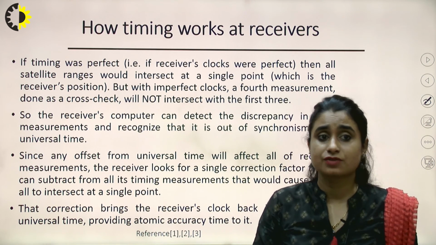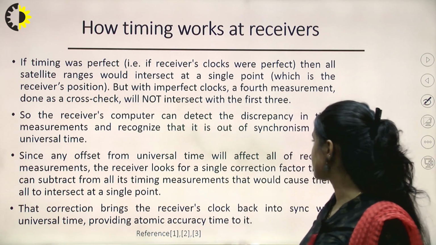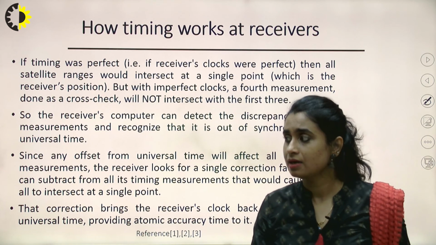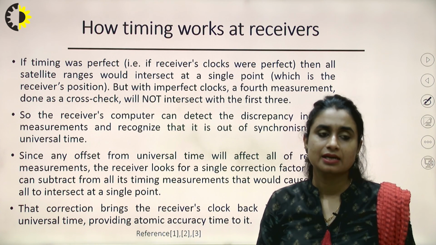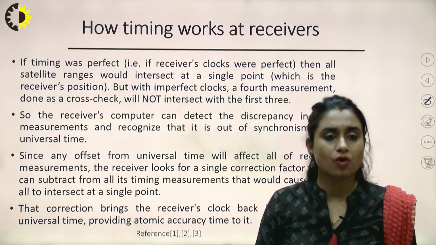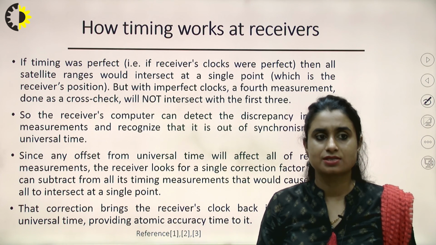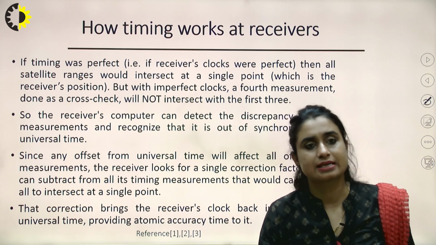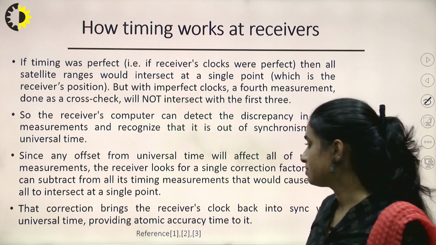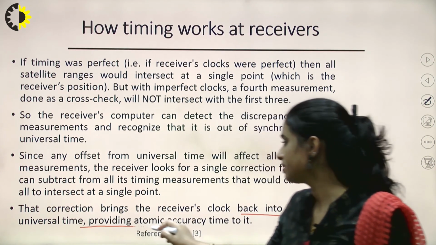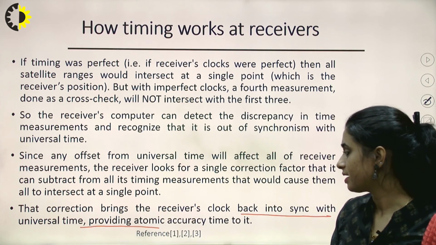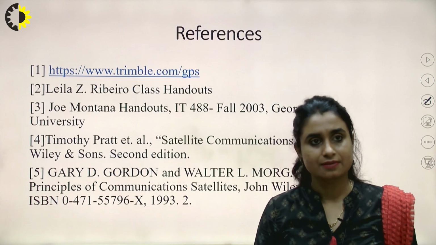Since any offset from universal time will affect all of the receiver's measurements, the receiver looks for a single correction factor that it can subtract from all the timing measurements that would cause them all to intersect at a single point. That correction brings the receiver's clock back into sync with the universal timing, providing atomic accuracy to it, right?